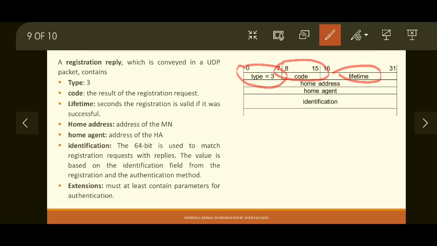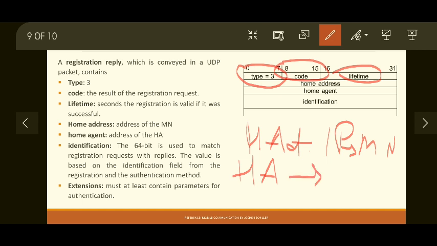Then followed by home address. Now home address is the IP address of the MN that we all know, it was requested in the registration request. Then there is a home agent field, which home agent is giving you the reply, that is mentioned, the IP address of the home agent.